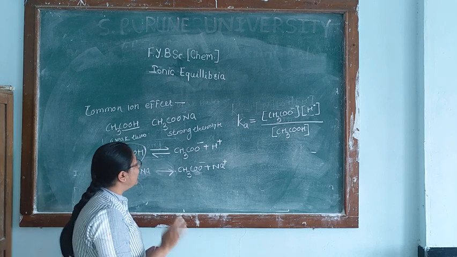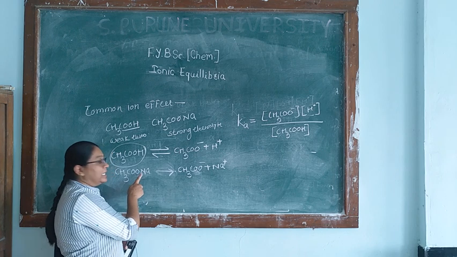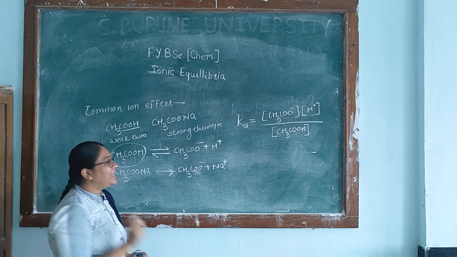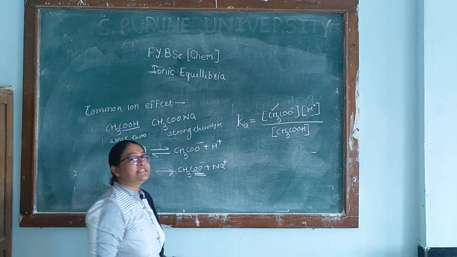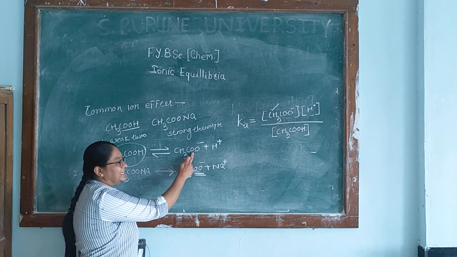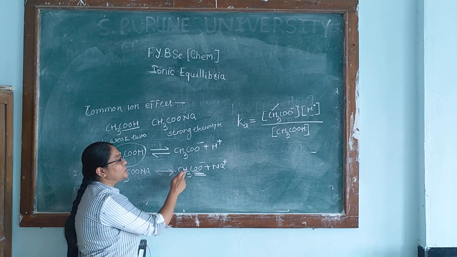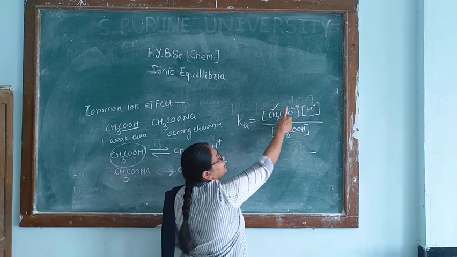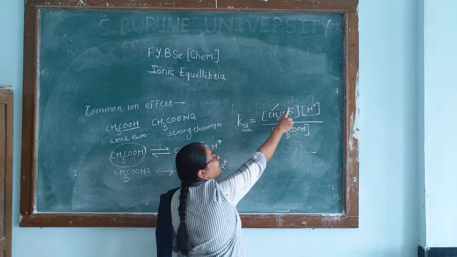Therefore, when we add sodium acetate aqueous solution, the concentration of these ions will increase to a very large extent. Already acetate ions are present in the solution. When you add sodium acetate, a very large concentration of acetate ion is formed, and this will be disturbed because this concentration has increased.